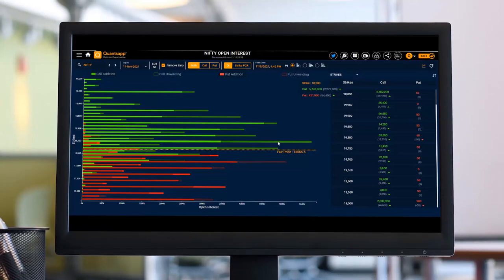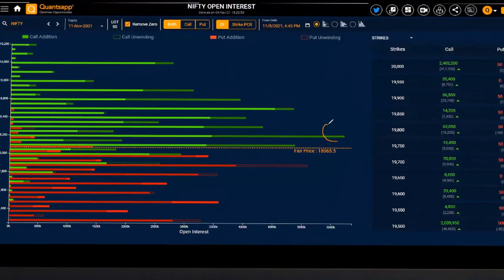But while analyzing it, generally it is assumed or perceived from a seller's perspective. What has generally been observed in the market is that 18,200 call is the strike price where the heaviest call writers are standing. They are expecting that Nifty in this expiry would not surpass the level of 18,200.